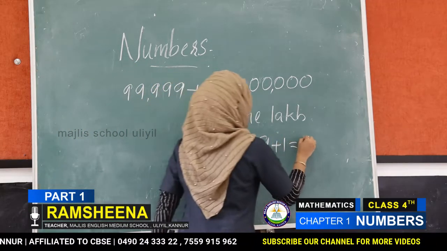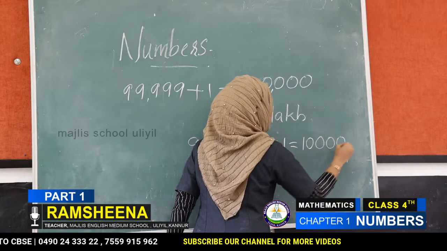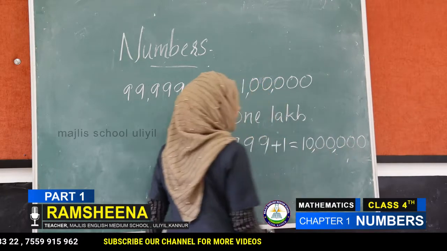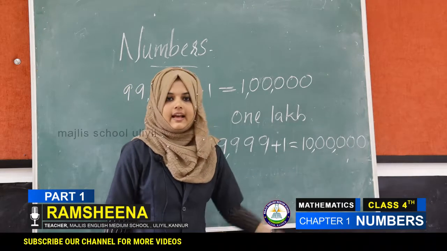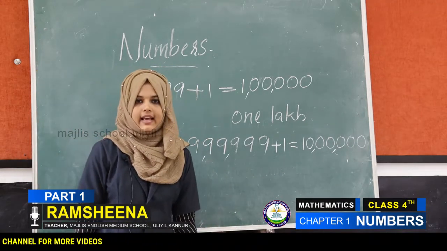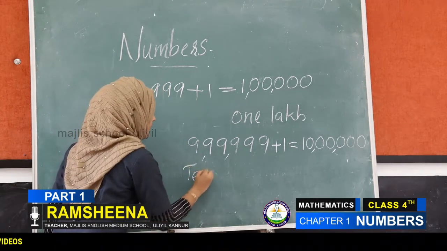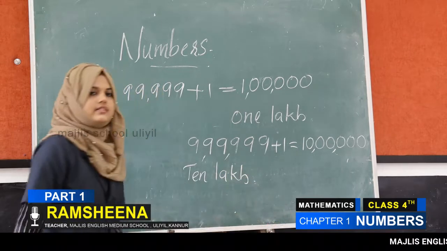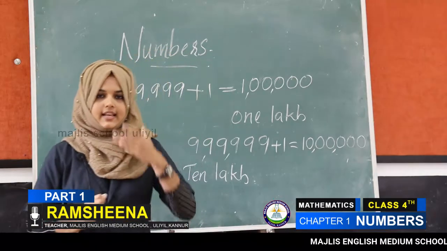Then ones, tens, 100, 1,000, 10,000, lakh and 10 lakh. We read this as 10 lakh. Then in words, what is the spelling of 10 lakh? L-A-K-H.